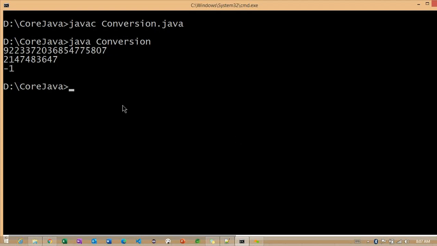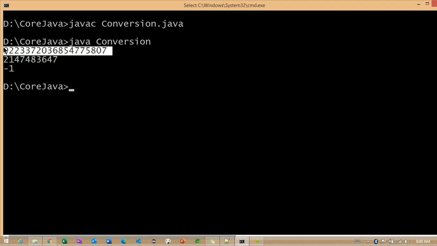So the final println statement, you can see we are getting -1 here. So why are we getting -1? Because now you can see this particular integer range is small compared to this particular long max value here.